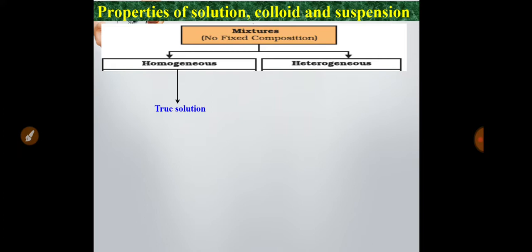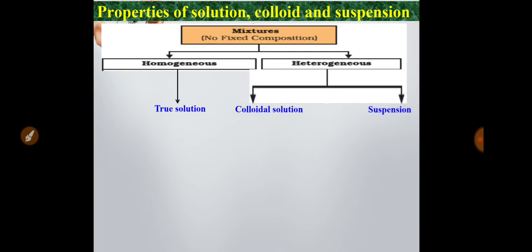And the heterogeneous mixture is of two types. One is colloidal solution and the other one is suspension. Colloidal solution means the particles are dispersed in a medium. They are not totally dissolved, but they are dispersed uniformly in a medium. That is called a colloidal solution. And in a suspension, the particles are not dispersed uniformly. They are distributed randomly. That's why it is called a suspension.